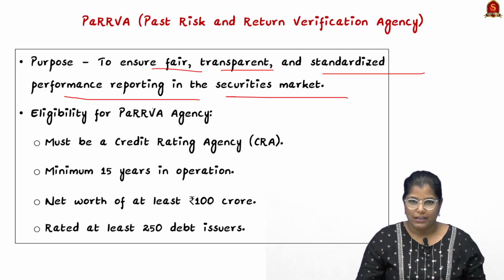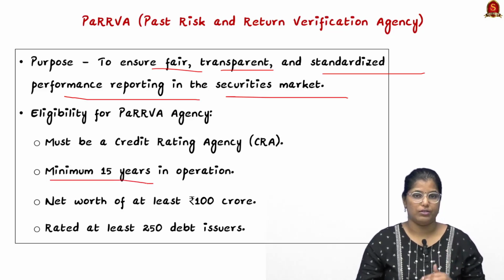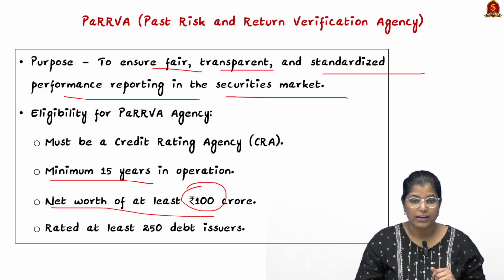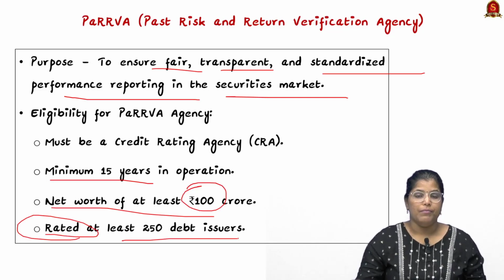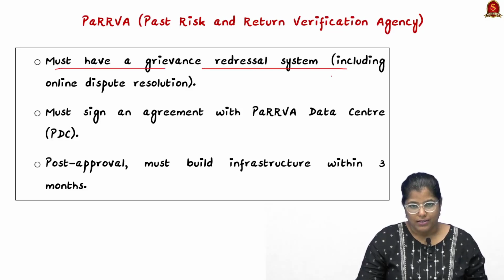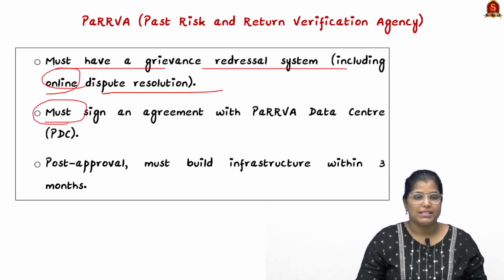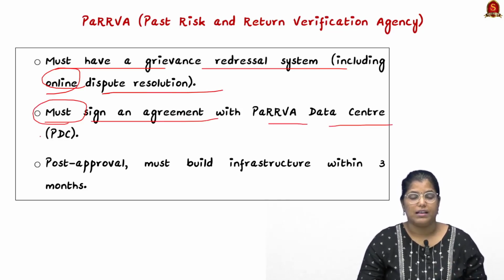So what are the eligibility criteria for PARVA? They should have a minimum of 15 years in operation, then only they will be eligible. They should have a net worth of at least 100 crore rupees. They should have rated at least 200 debt issuers. Apart from this, they must have a grievance redressal system, which should include online dispute resolution. They must also sign an agreement with the PARVA Data Center, PDC.